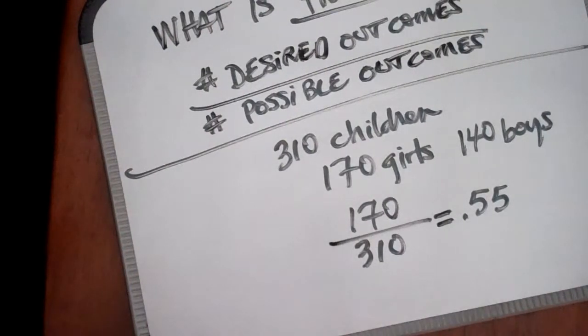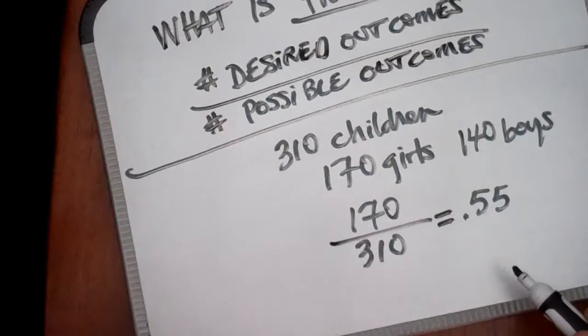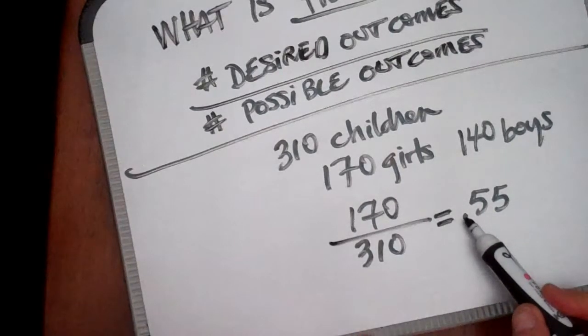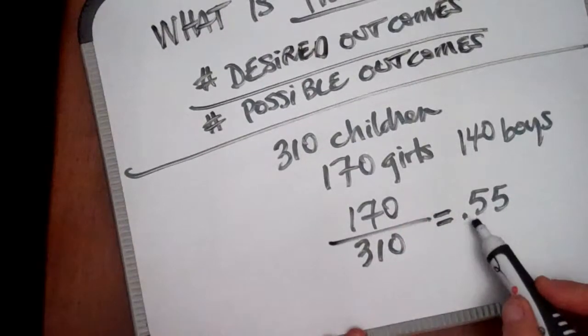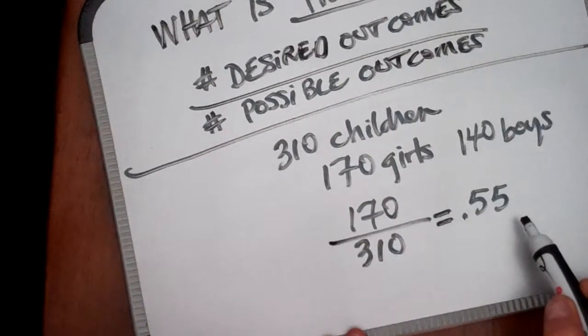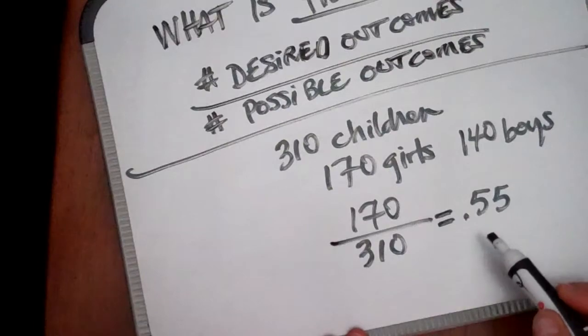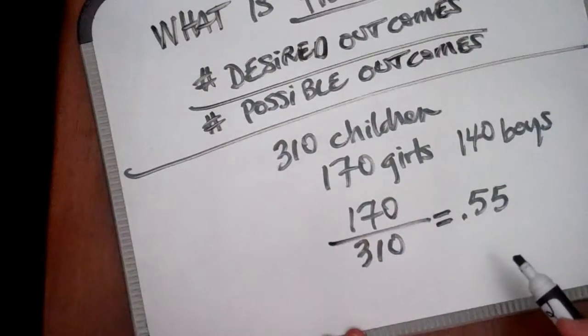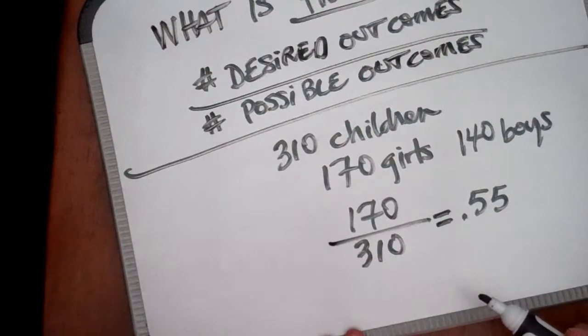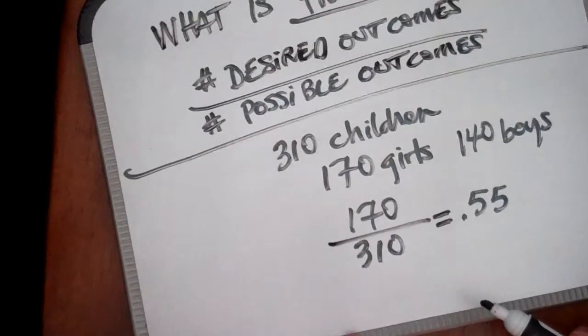Now, when we talk about probability, you're going to find, as we've discussed before, that probability, proportion, and percentage all refer to the same number, right? So the probability that you will draw a girl from this group of children is 0.55. The proportion of times that you will draw a girl from this population is 0.55. And the percentage of times that you will draw a girl from this population is 55%.